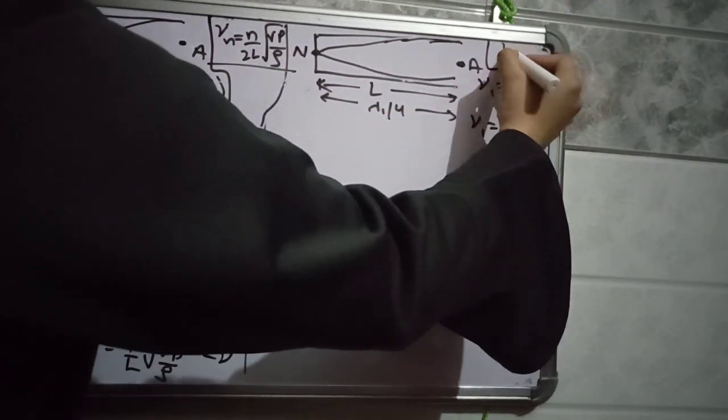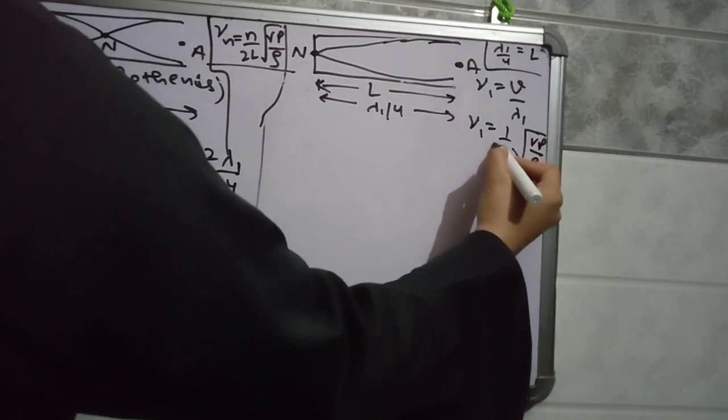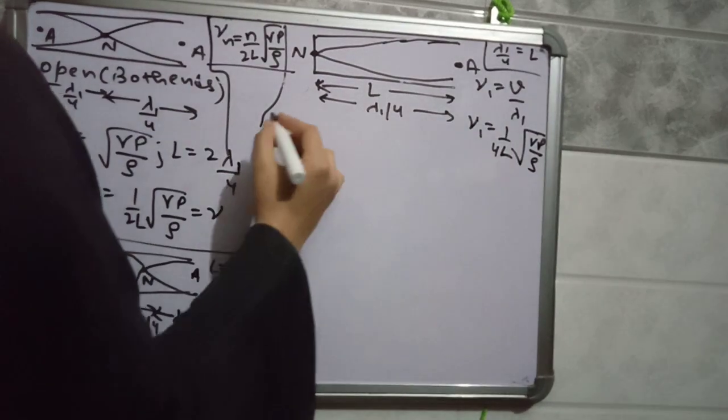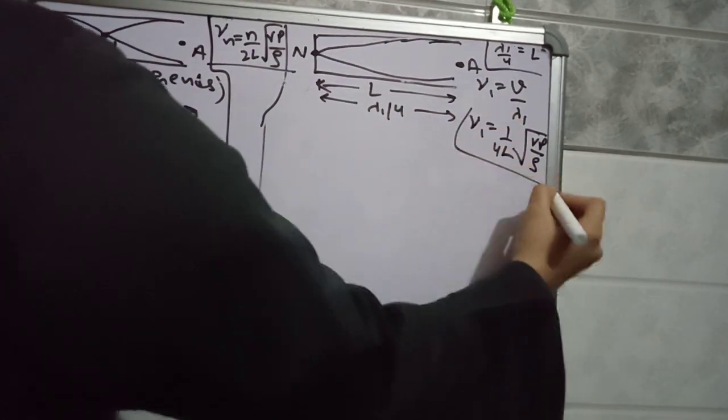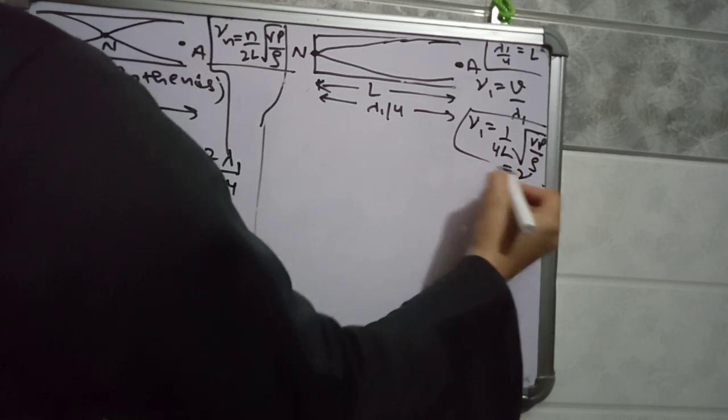Here lambda 1 by 4 is equal to L. So lambda 1 is 4L. Take this frequency as nu.